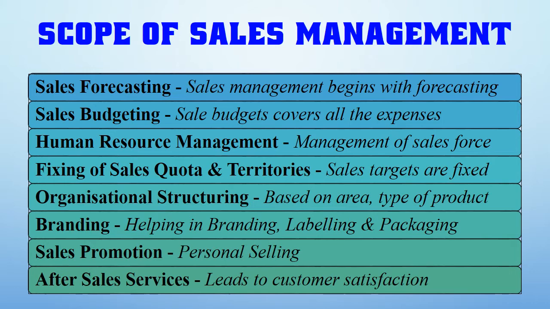Then is the organizational structuring. So the sales organization structure is based on geographical area, or on the population, or on the basis of the ability of the sales force, or even on the basis of the type of product. Then is the branding. So on the basis of the customer demand and feedback, the sales management help the organization in branding, labeling and packaging of the products.